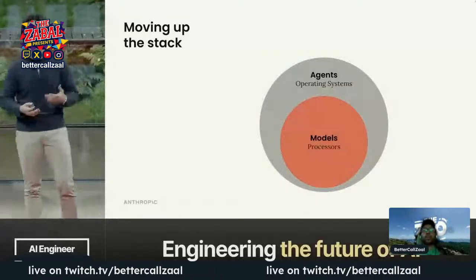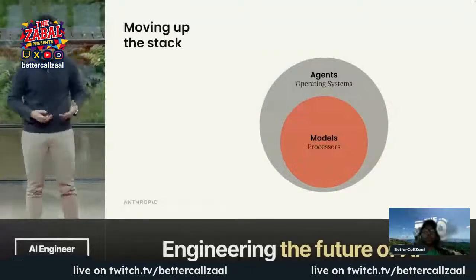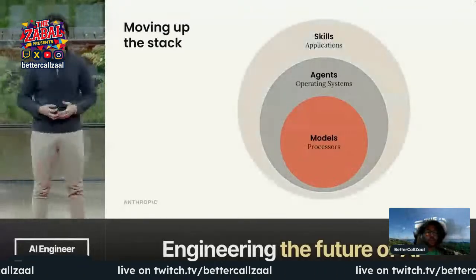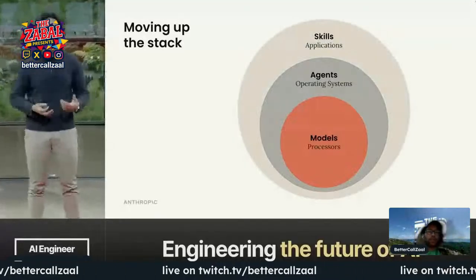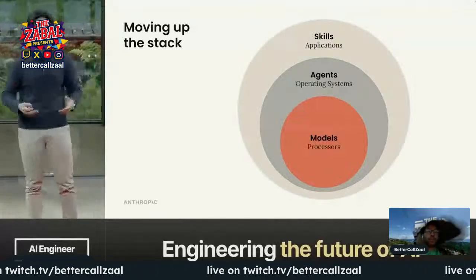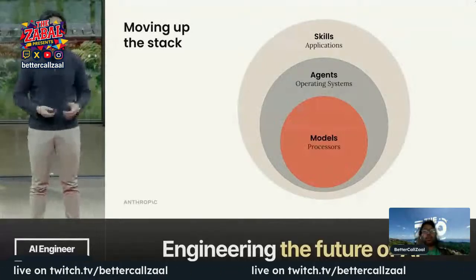We're all trying to build the cleanest, most efficient, and most scalable abstractions to get the right tokens in. Once we have a platform, the real value comes from applications. A few companies build processors and operating systems, but millions of developers like us have built software that encoded domain expertise and our unique points of view. We hope that skills can help us open up this layer for everyone. This is where we get creative and solve concrete problems for ourselves, for each other, and for the world, just by putting stuff in the folder.